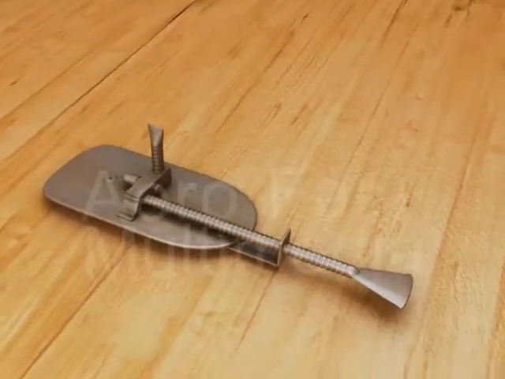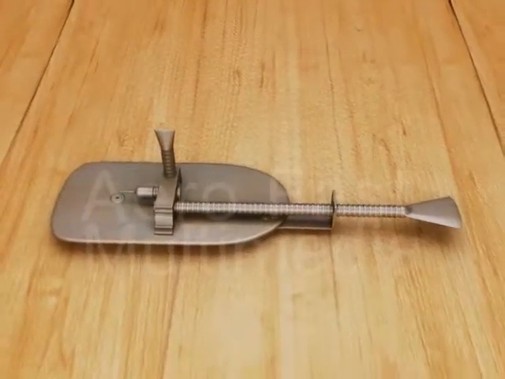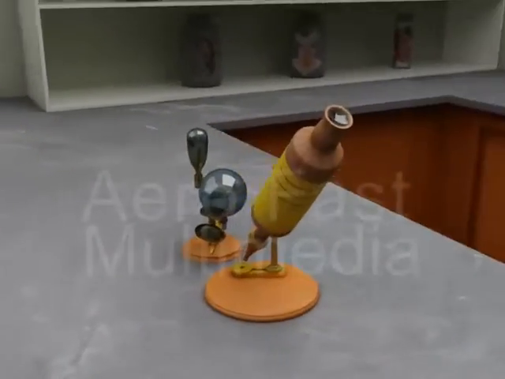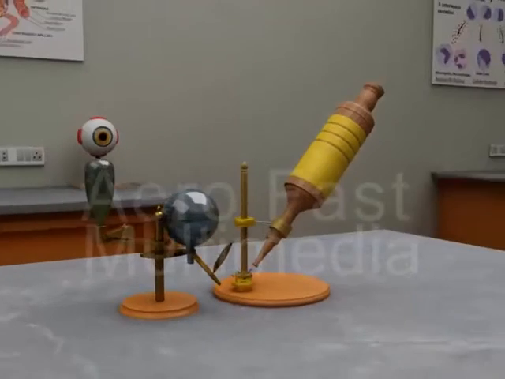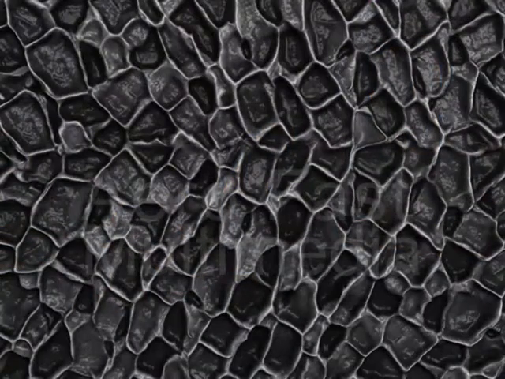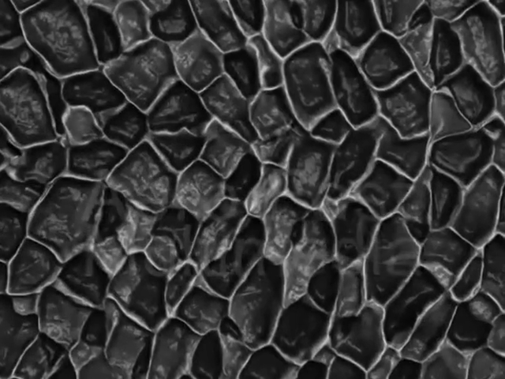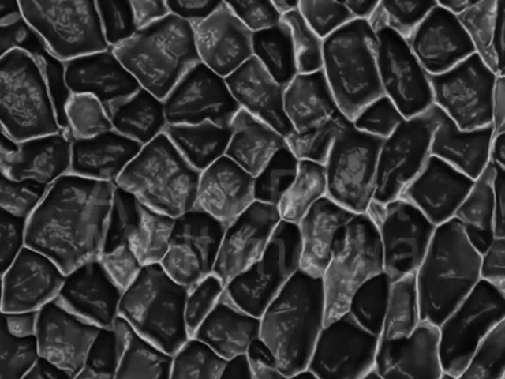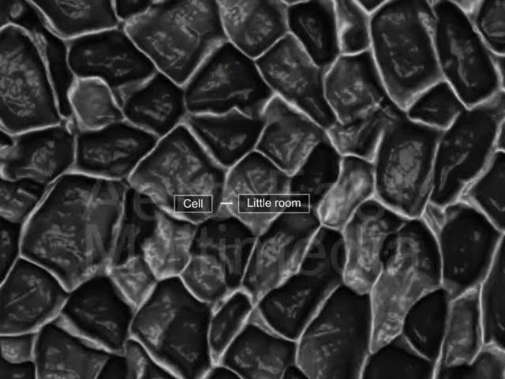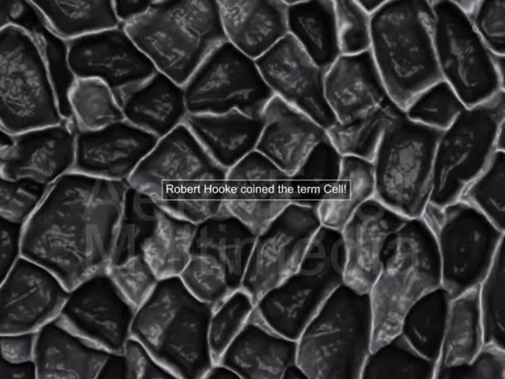Leeuwenhoek observed small single-celled living things under a microscope designed by himself. In 1665, following the observations made by Leeuwenhoek, Robert Hooke, an English scientist, observed tiny chambers organized like a honeycomb in cork. Robert Hooke called these tiny chambers cells. Cell in Latin means little room. Thus, Robert Hooke coined the term cell.